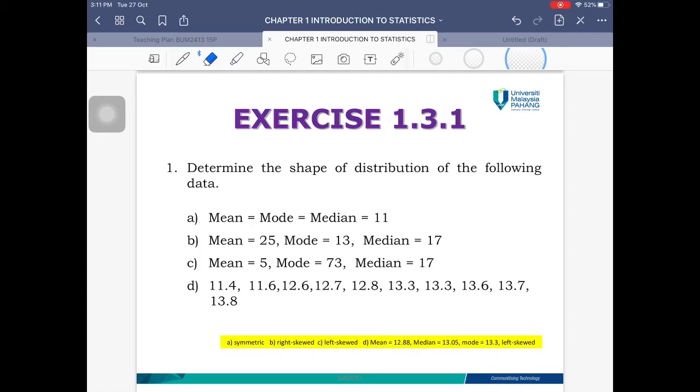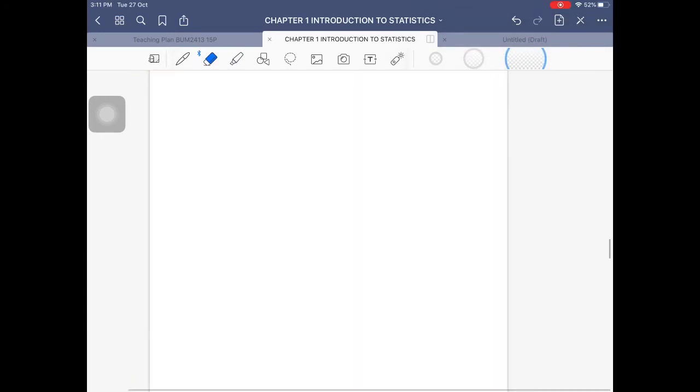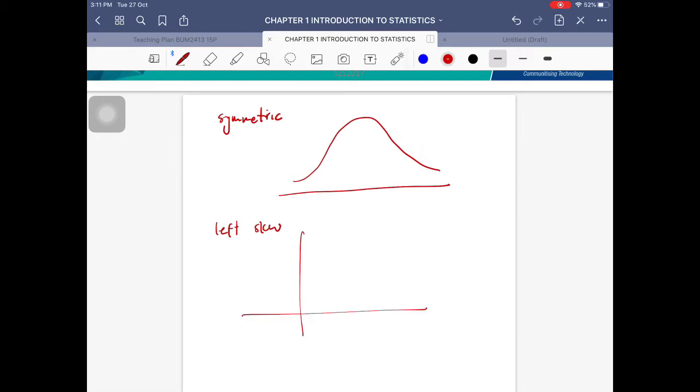Alright, so let's have a look at exercise 1.3.1. From the values of mean, median, and mode, we are going to determine what is the distribution of the data. Remember, we have 3 types of distribution for our data set. So the first is going to be symmetric. Symmetric is when your data set actually looks something like this.